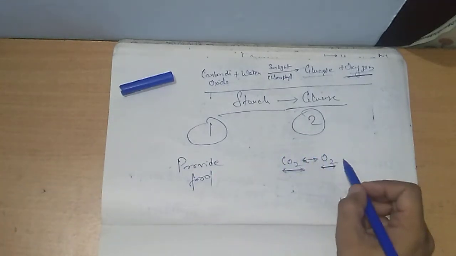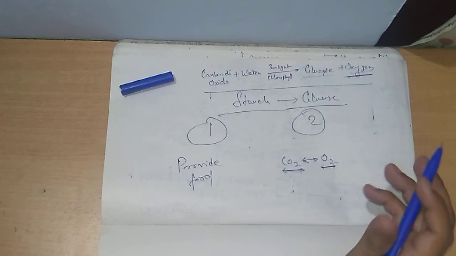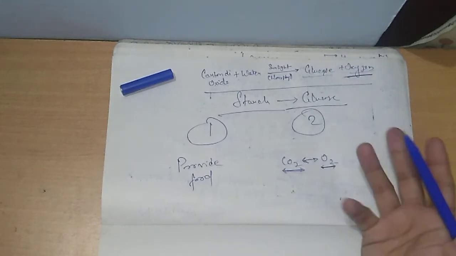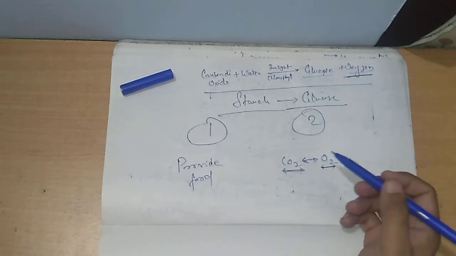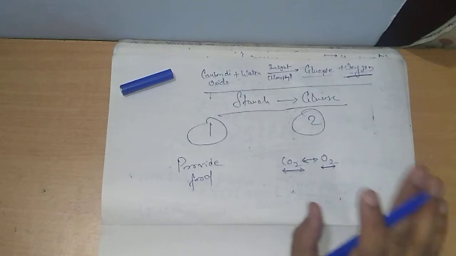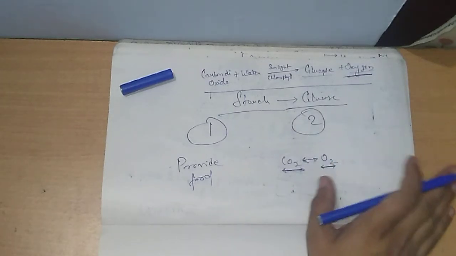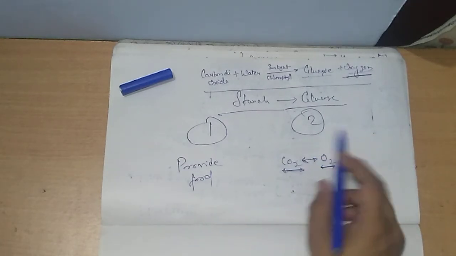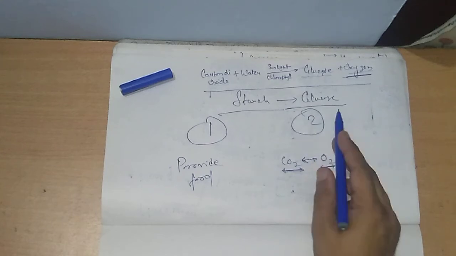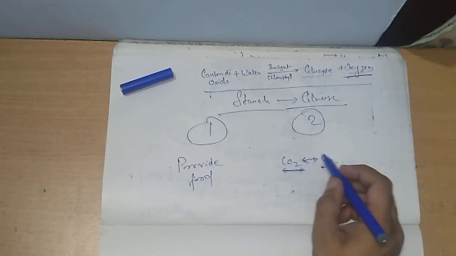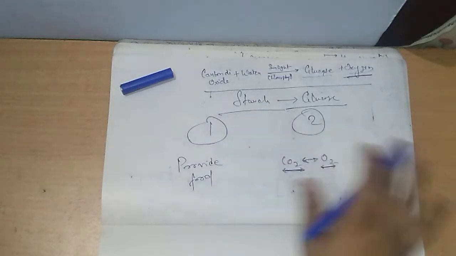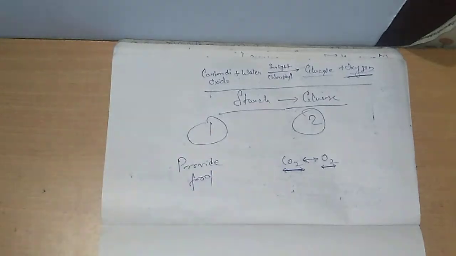CO2 is required for the production of O2, and O2 is required for the survival of human beings, and human beings produce CO2, and the produced CO2 level must be maintained on the earth. Thus the plants maintain the balance between the release and absorption of CO2 and O2. Clear? So these are the two most important parts which autotrophic plants perform.